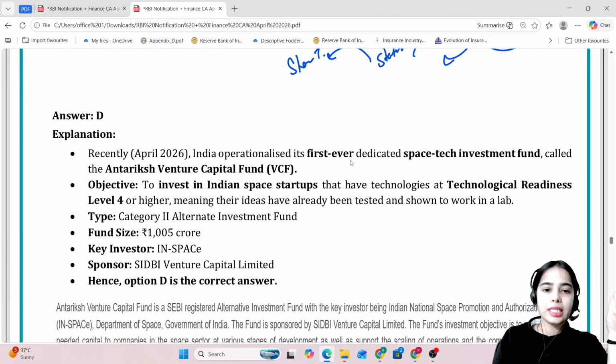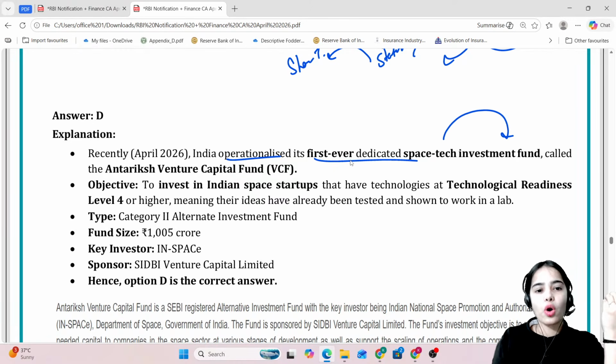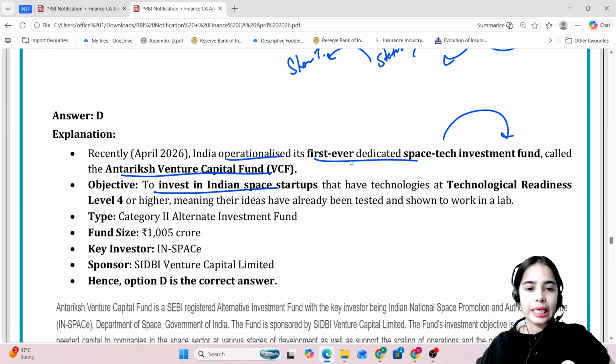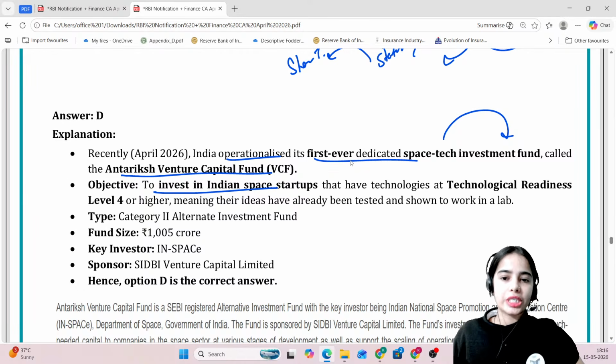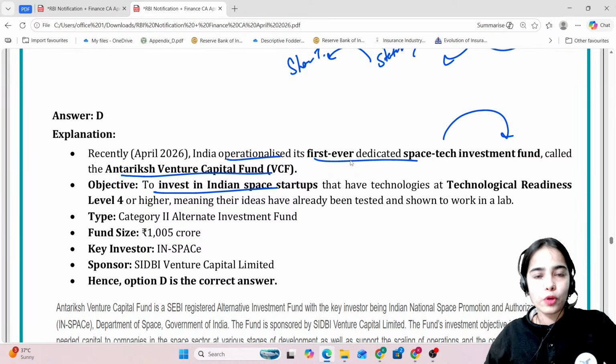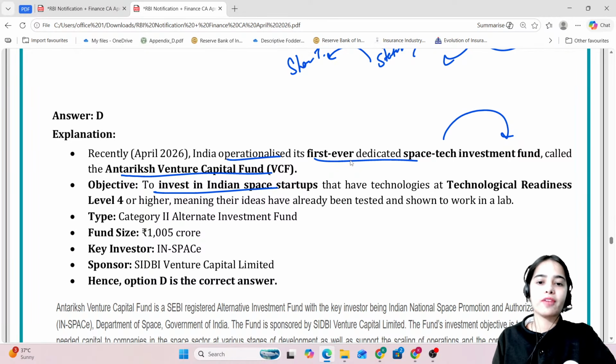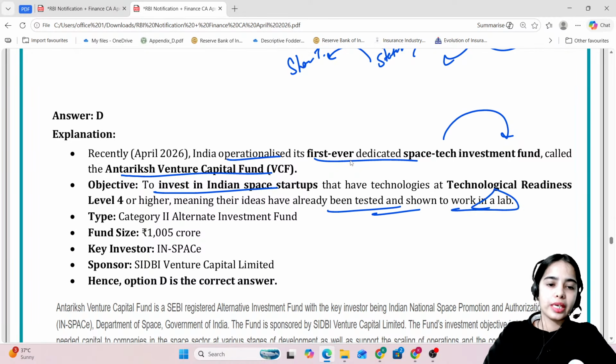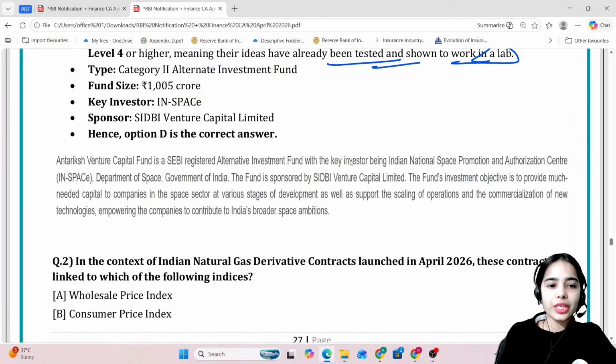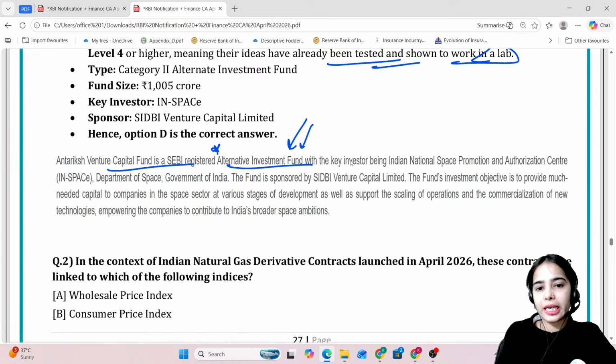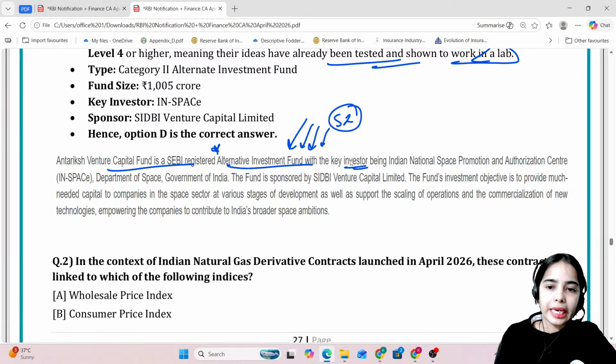Very good. So recently India operationalized its first ever dedicated space tech investment fund called Antariksh Venture Capital Fund. Objective is to invest in Indian space startups that have technologies at technological readiness level 4 or higher, meaning their ideas have already been tested and shown to work in a lab. Okay. So Antariksh Venture Capital Fund is a SEBI registered alternative investment fund which will collect the money from the sophisticated investors. The key investor being Indian National Space Promotion and Authorization Center.